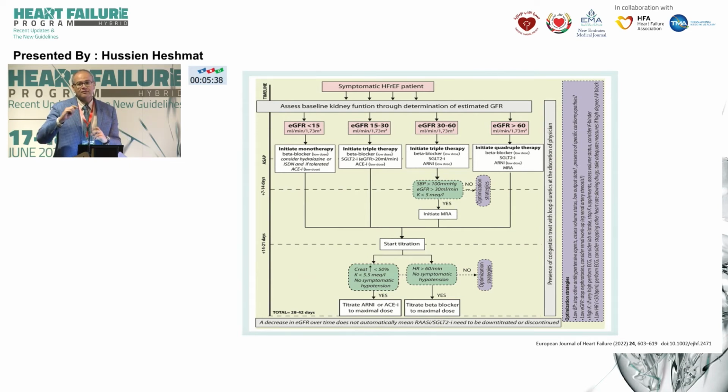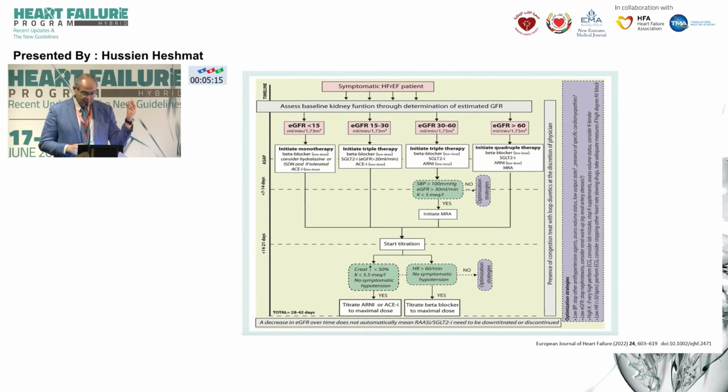Of course, if the eGFR is 60 or more, then you can start the 4 therapies and there shouldn't be issues. But when we are between 30 and 60, then you need to think. Of course, 3 of them can be used: the SGLT2 inhibitors, the beta blockers, and the ACE inhibitors cautiously. The one that you need to think before prescribing here is the MRA.